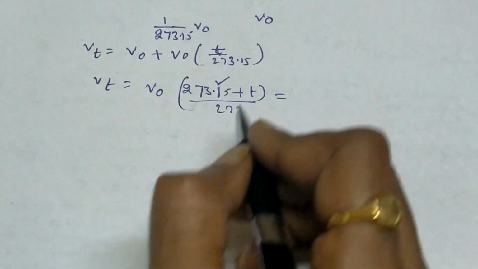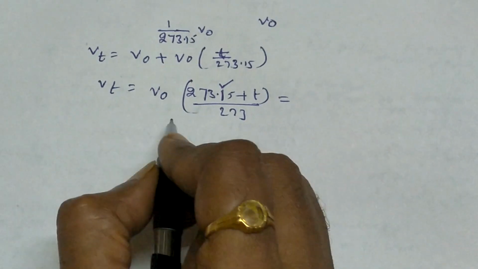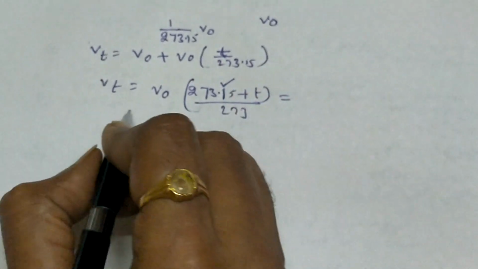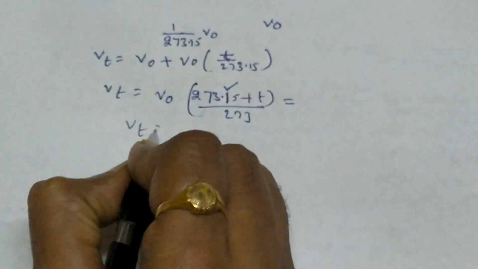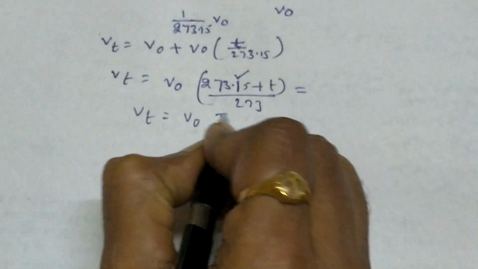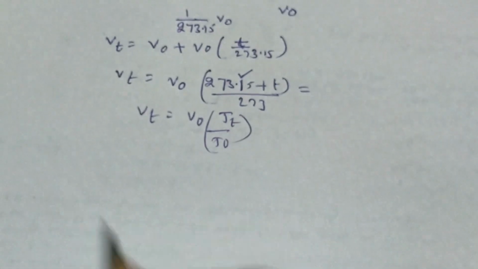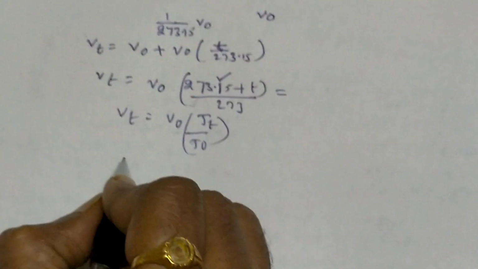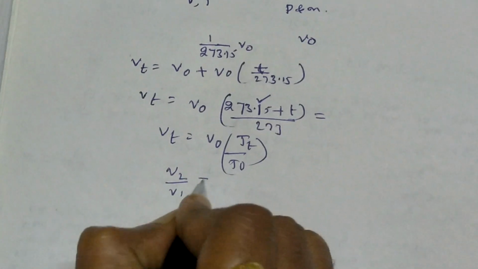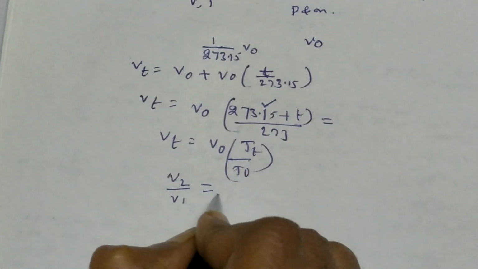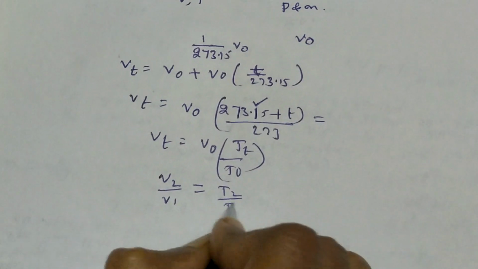Okay. Now, if you take Vt equal to V0 T by T0, then that implies V2 by V1 equal to T2 by T1.